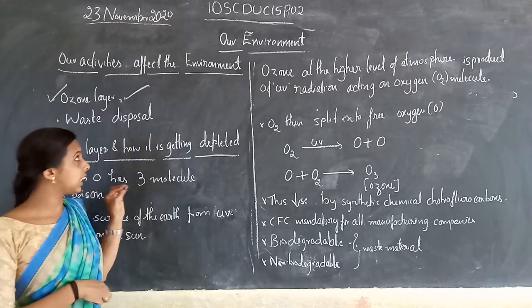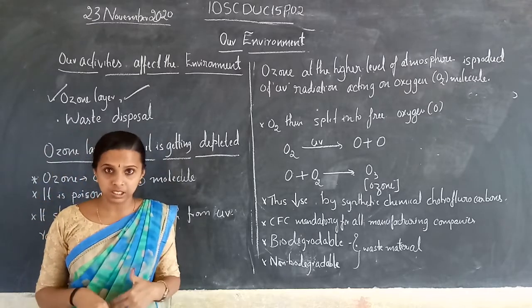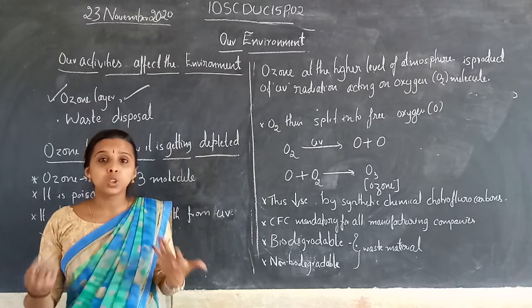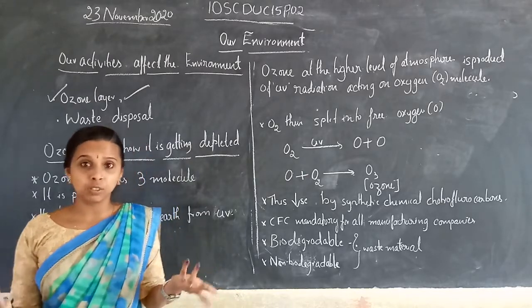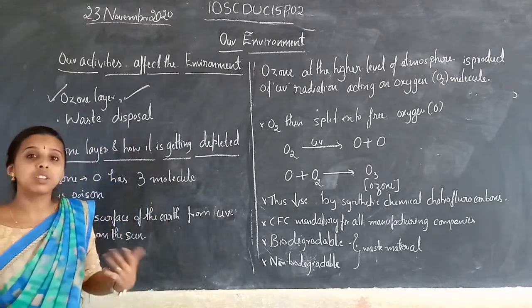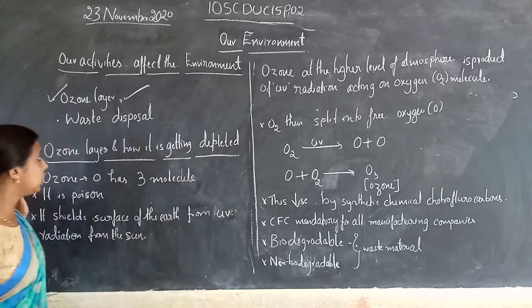The ozone layer is a shield, a protective layer for our earth. When we use so many chemicals, they produce a variety of gases which are very harmful to human beings and all living organisms. So this damages the ozone layer.